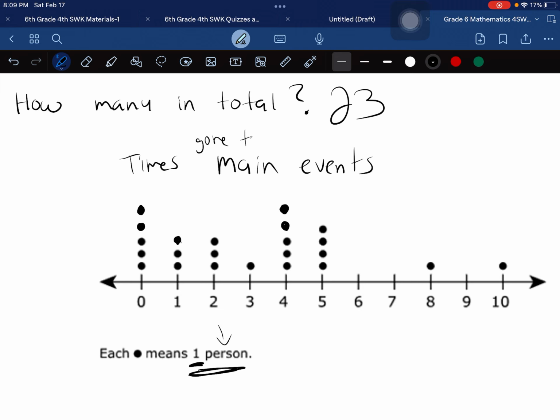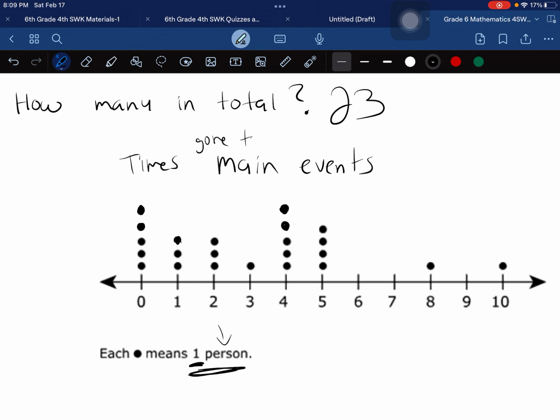So this was their answer, right? Well, let's check. No, actually, let's check the sixth graders from my homeroom. Okay, so there's 23 in total, and these were their answers.